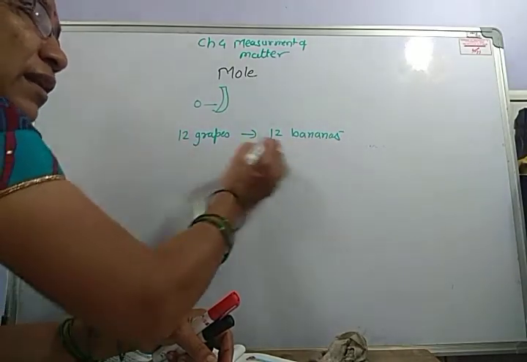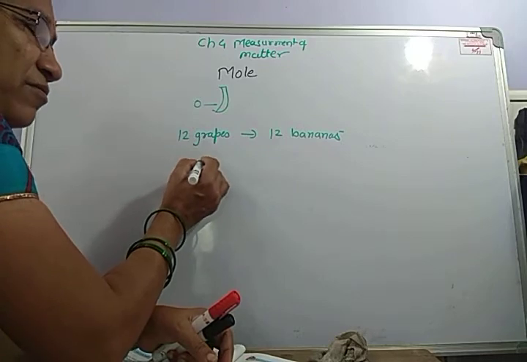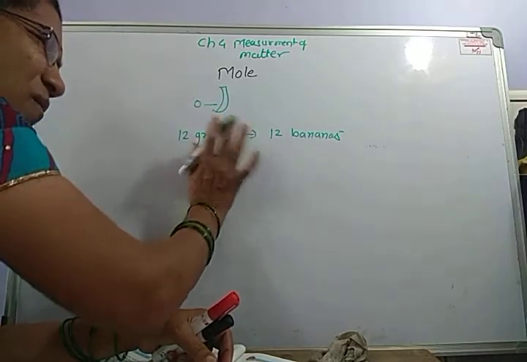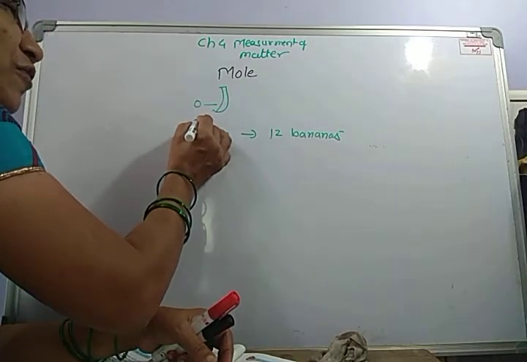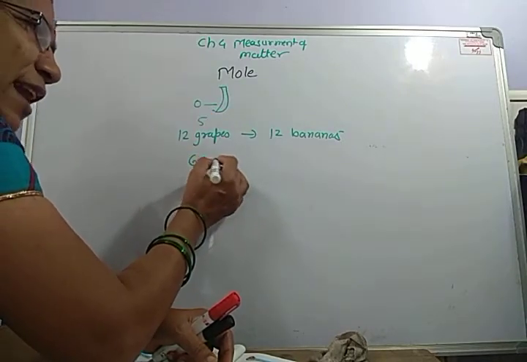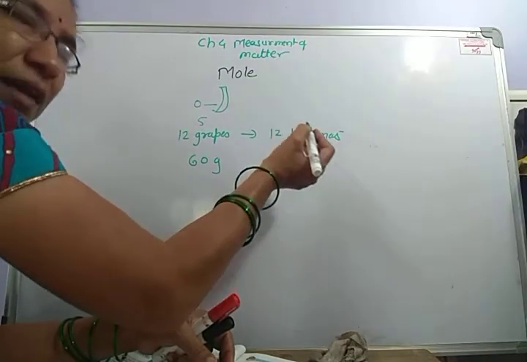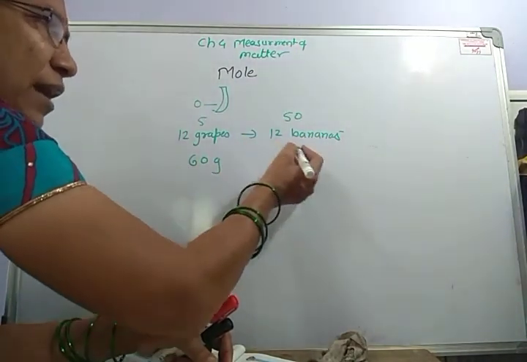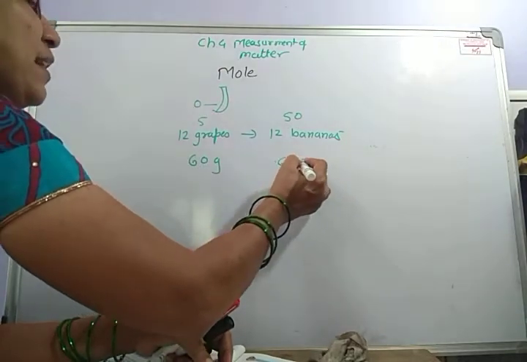However, though the number is the same, the mass of 12 grapes will be very small. Suppose one grape weighs 5 grams, then it will be only 60 grams, and one banana weighs nearly 50 grams, 10 times heavier, so it will be 600 grams.